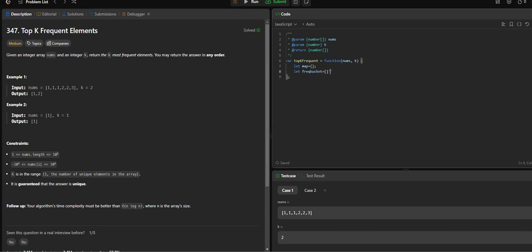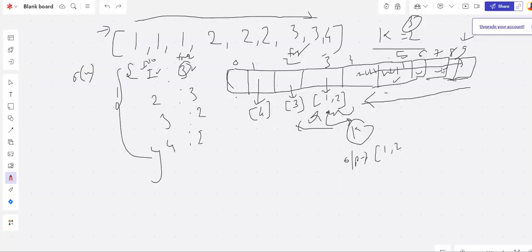In JavaScript, we can just initialize an array and push in even at a later point of time. But our goal is to initialize the array with n plus one, whatever the index length plus one. At index 0, we know for sure that 0 is always going to be empty, so we don't have to read this index at all, because 0 means the frequency of numbers which are not coming at all. So that's why we are initializing our frequency bucket with array length plus one, right? Because here we don't have to store anything.